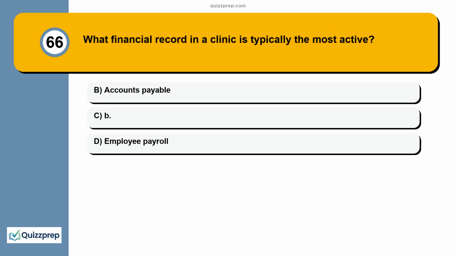Question 66. What financial record in a clinic is typically the most active? A. Accounts payable. B. Employee payroll. C.